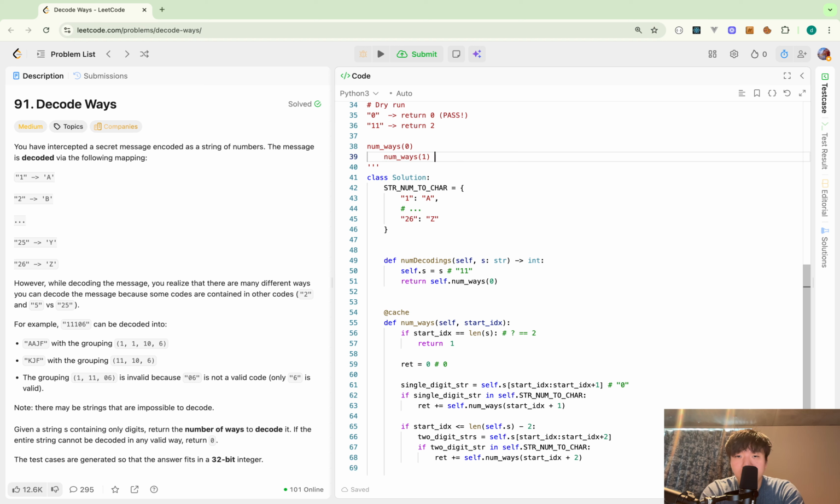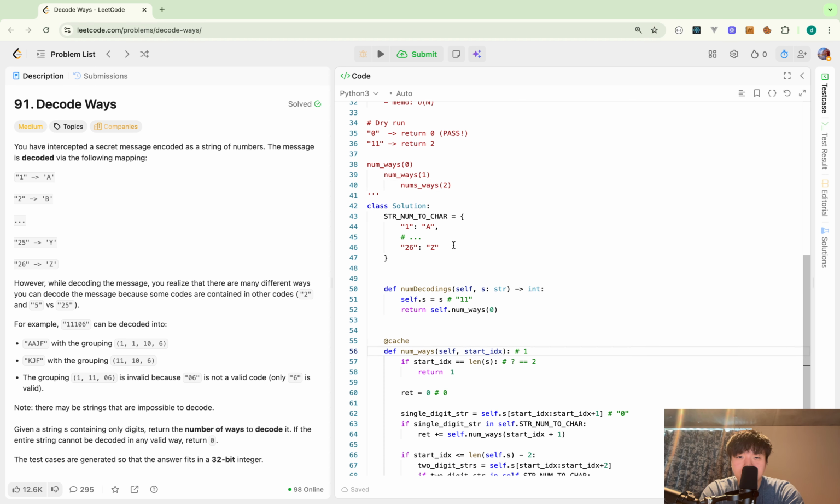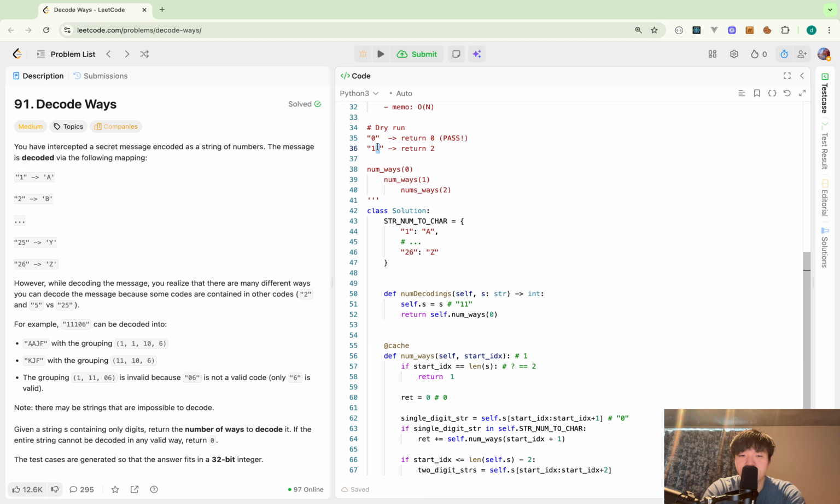Yep. So for this one, when I go into that, it still has to read something. So in the recursive function, when start index is 1, it has only single digit 1. So actually this should return 1.